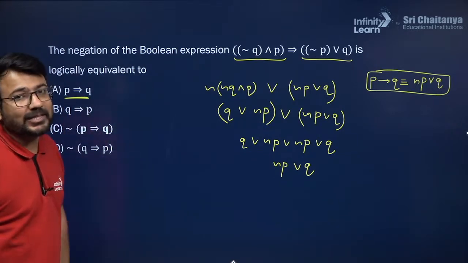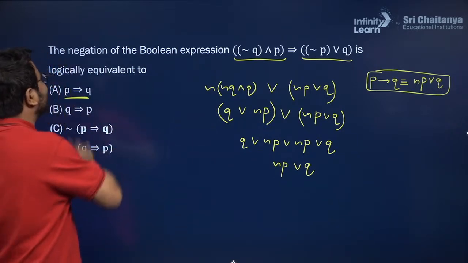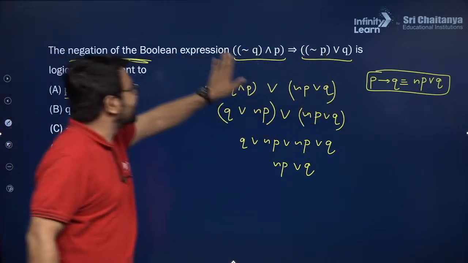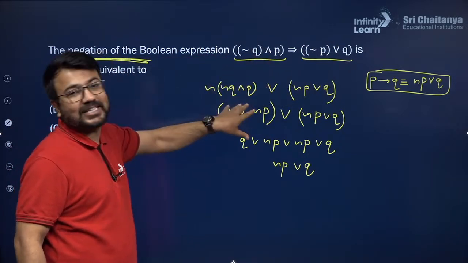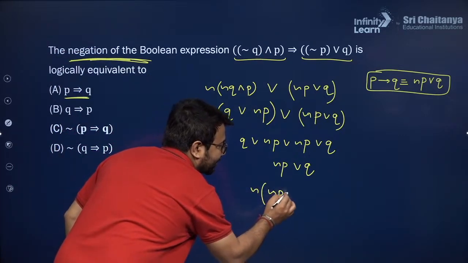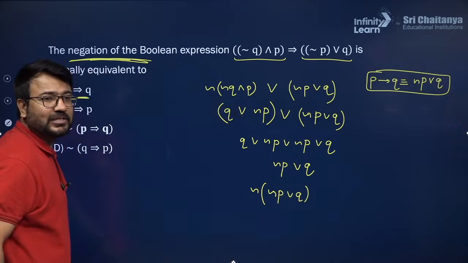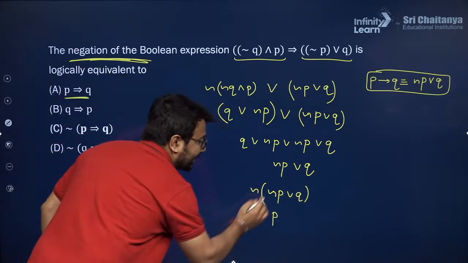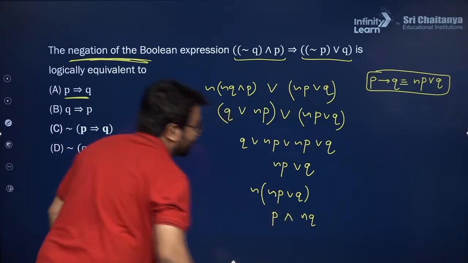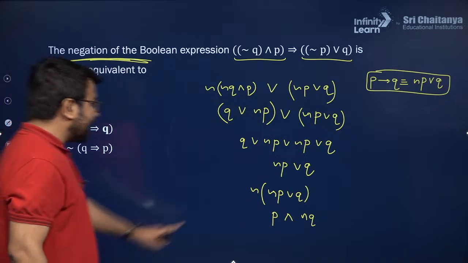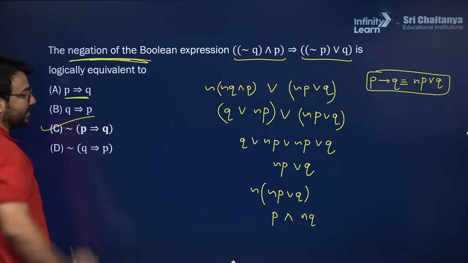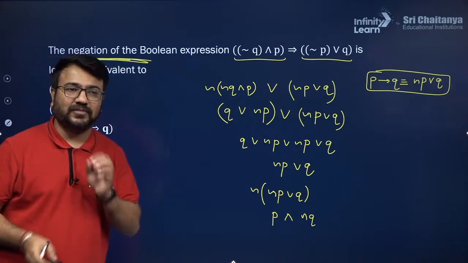But there is a mistake that you have committed. The mistake is we need to take the negation of this Boolean expression, and you have only solved this expression. You haven't taken the negation of this. So finally you need to apply a negation also to this. If you apply a negation also to this, it will become P, then negation Q, and this OR operator will be converted to AND operator. So this is basically the C option, which is negation of P implies Q. So C option will be the final answer for this question.